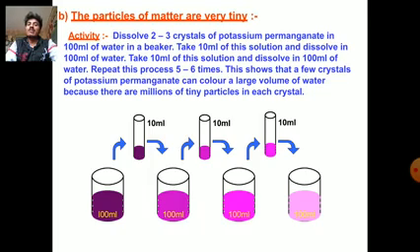Second one, the particles of matter are very tiny. We do a simple activity. Dissolve 2 to 3 crystals of potassium permanganate in 100 ml of water in a beaker. Take 10 ml of this solution and dissolve it in 100 ml of water. Take 10 ml of this solution and dissolve in 100 ml of water, and repeat this process 5 or 6 times. This shows that a few crystals of potassium permanganate can color a large volume of water because there are millions of tiny particles in each crystal.